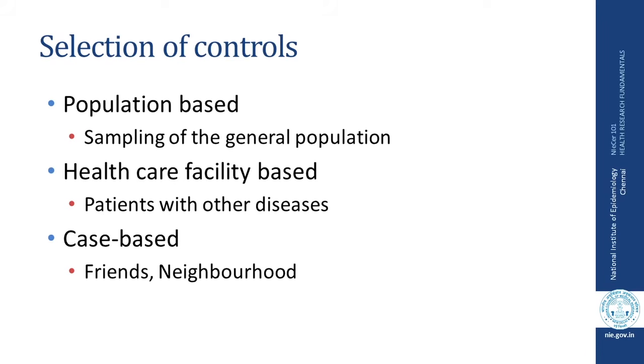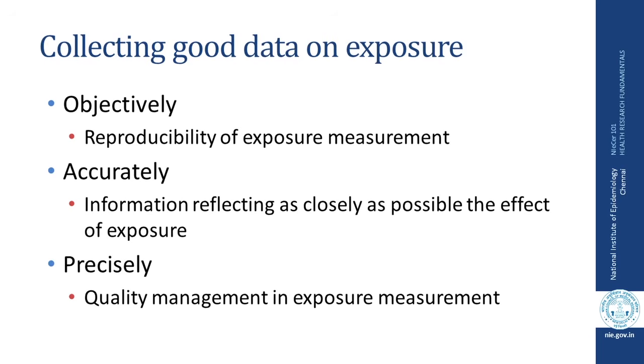And the third source of controls could be case based controls, that is from friends or neighborhood. Once you select cases and controls, the next important step is collecting data about past exposures. And again, there are three important principles: collecting the data on exposures objectively, so that your measurements are reproducible, accurately and precisely.